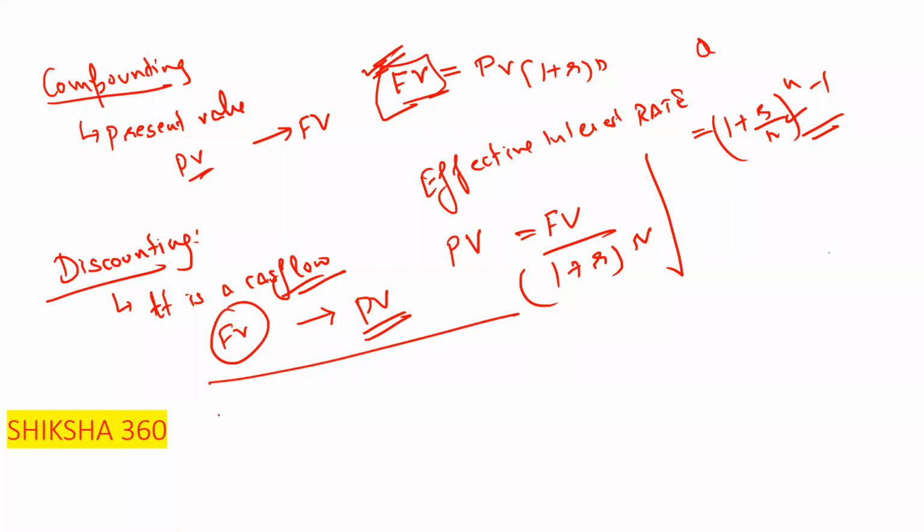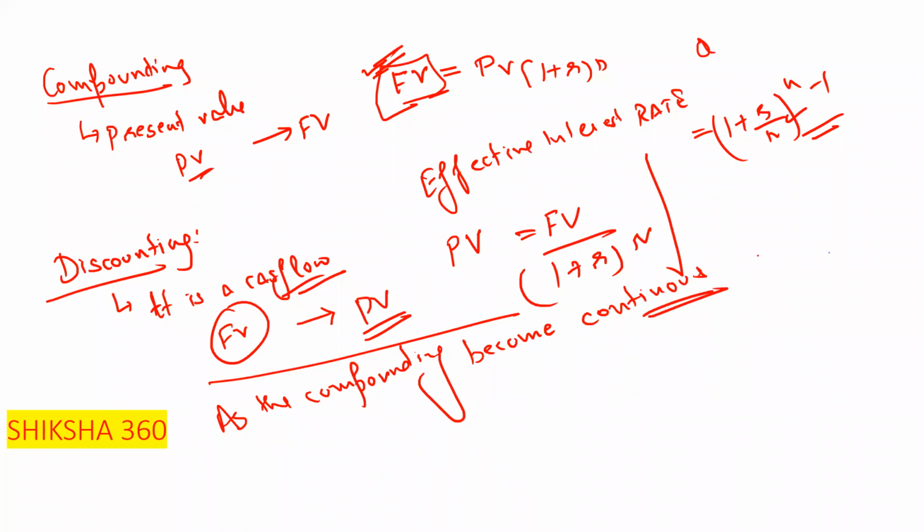And one more thing. As the compounding becomes continuous, what is the effective interest rate? In that case, effective interest rate is equal to e power r minus 1. Here e is the exponential number.